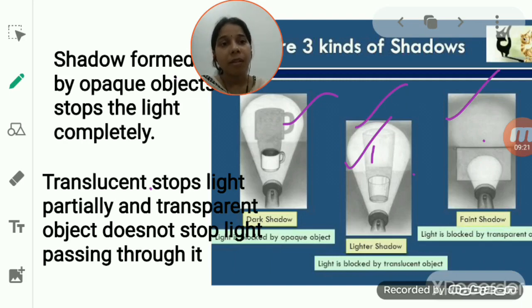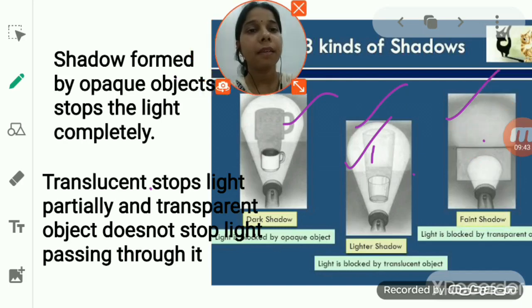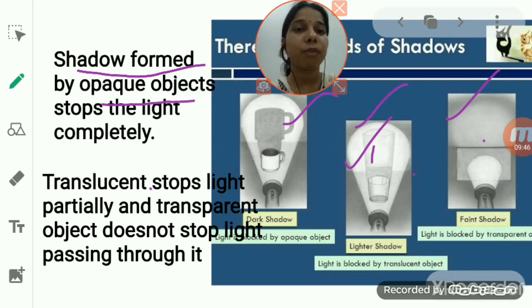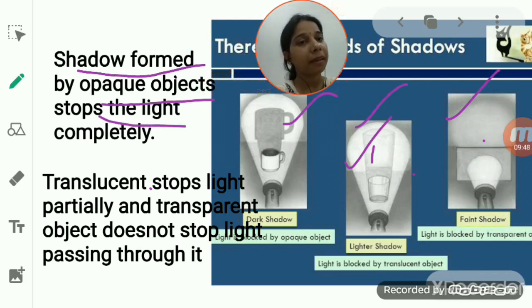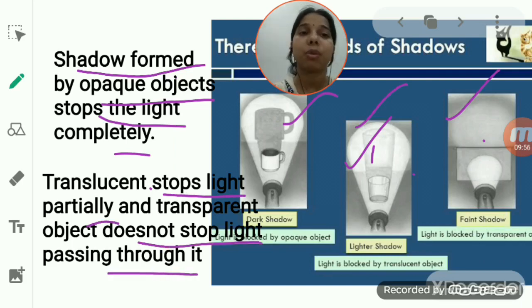In case of a transparent object, since it allows all the light to pass through, there is no formation of a shadow. So the opaque object stops the light completely, translucent stops it partially, and transparent does not stop light from passing through.